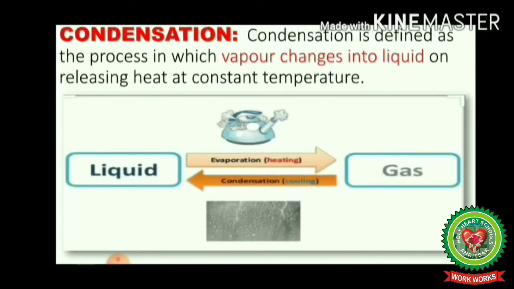Next term is condensation. Condensation is defined as the process in which vapor changes into liquid on releasing heat. Again, releasing means given out at constant temperature. Constant means at fixed temperature. When we cool the gas, it converts into liquid state. This process is known as condensation.